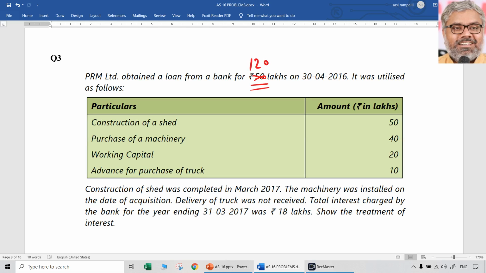That's a print mistake. So they obtained a loan from a bank of 120 lakhs and that is utilized as follows. So 50 lakhs is used for construction of a shed, purchase of machinery is 40 lakhs, working capital 20 lakhs, and advance for purchase of a truck they have given for 10 lakhs. So total naturally will be 120 lakhs.